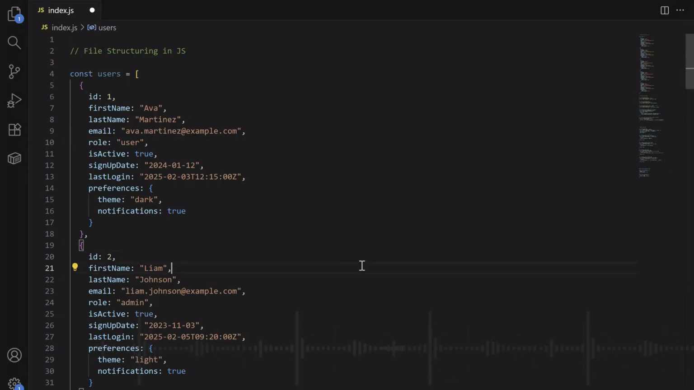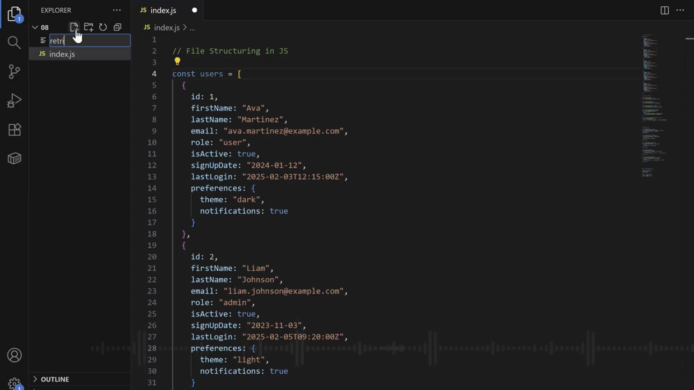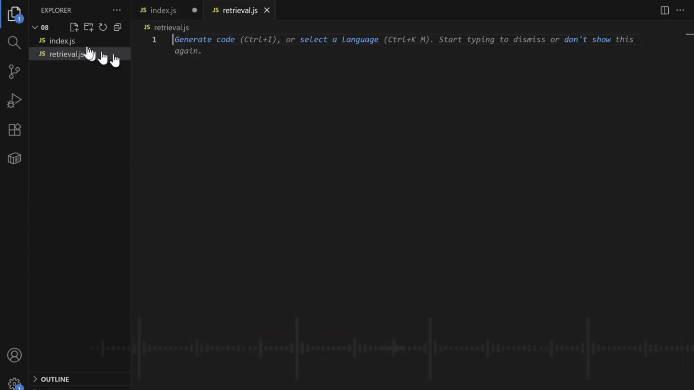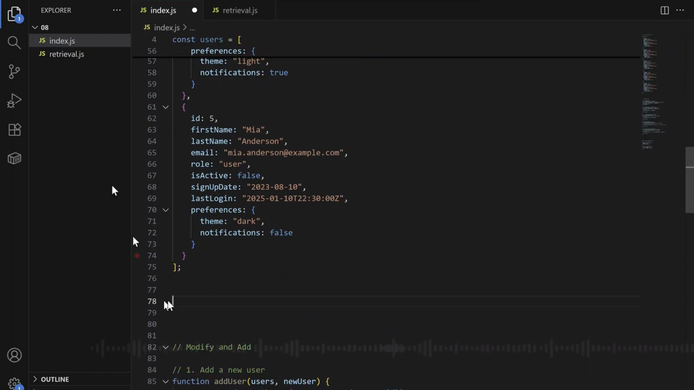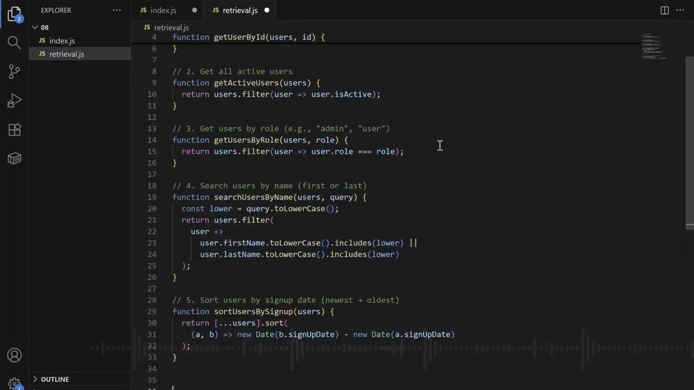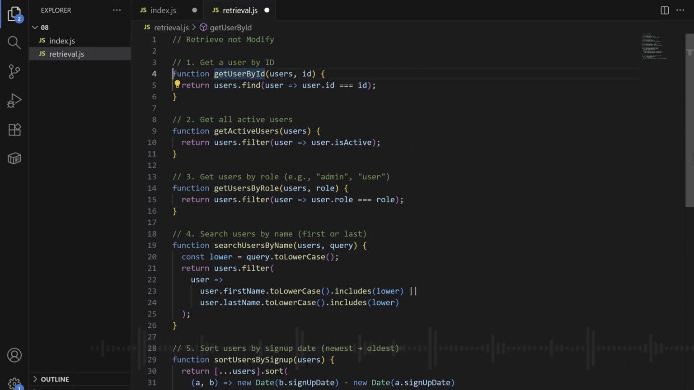Now, I can separate my code into different files and use them in the same place through import and export. To export any code in JavaScript, so that you can use it in another place, you use the export keyword. So we will create a new file. We will call it retrieval.js. And inside this file, we will put our functions, the ones that retrieve things. Before the function keyword for each of our functions, we write the export keyword like this.